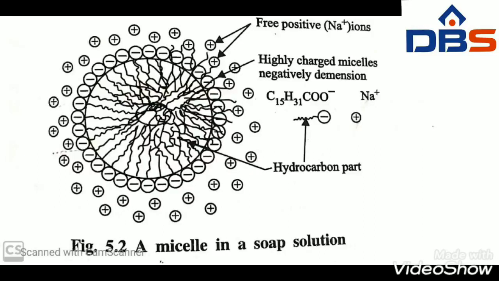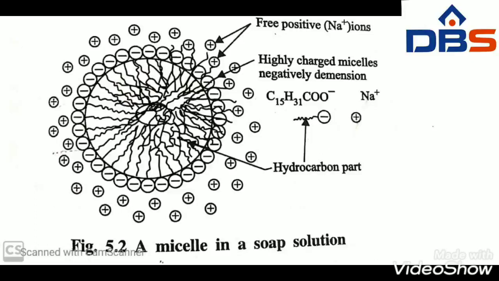The factors affecting CMC are of four types: polar solvents, non-polar solvents, nature of hydrocarbon chain, and temperature. First one is polar solvents, for example water, H2O.